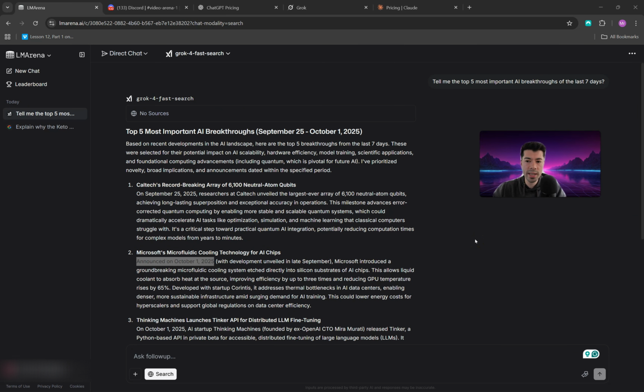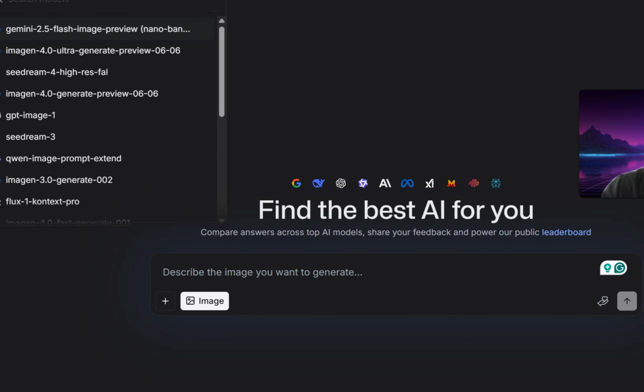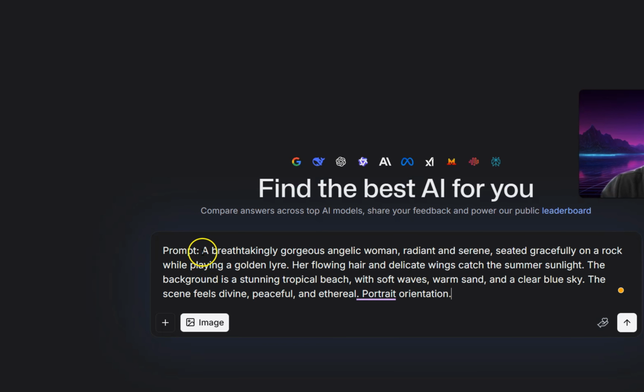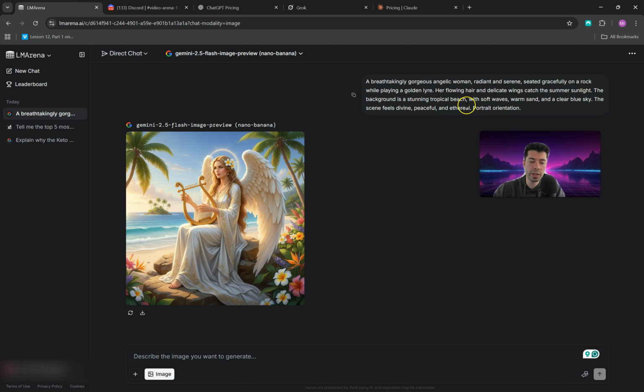But that's not all. We can also create images. So if you click again on search, then if you click here on generate image, you are going to select a model. In my case, I will select Google NanoBanana, which is known for being one of the best AI image generators. And I'm gonna give this prompt. This is our photo, great photo. As you can see, there are some limitations. For example, I said portrait orientation, but you cannot actually define the orientation, at least not using Gemini 2.5 Flash. You can try with other models and see if it works.